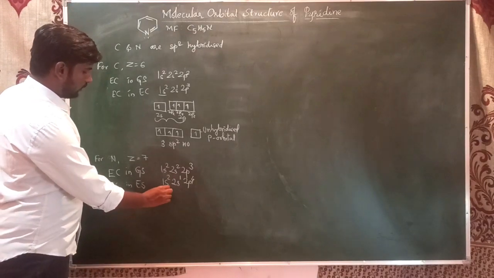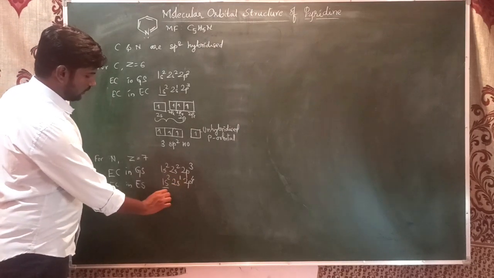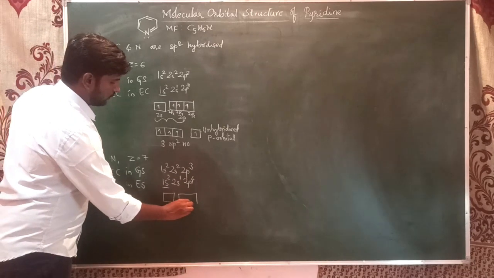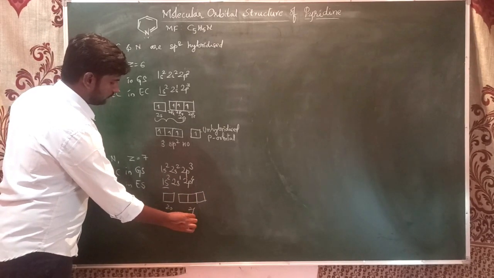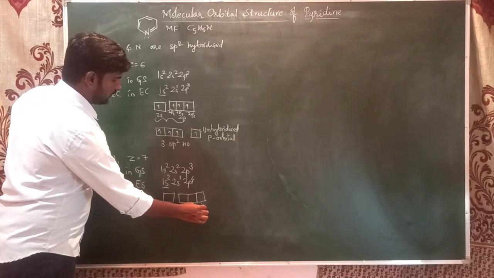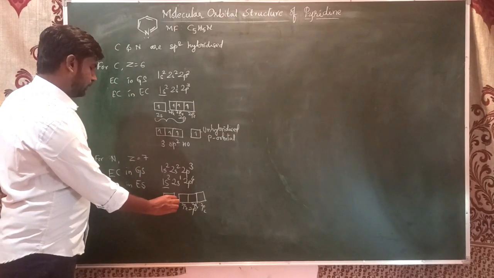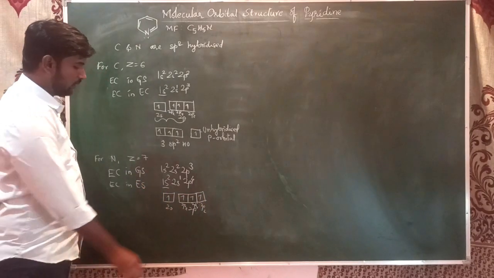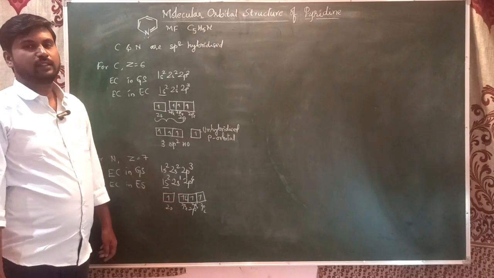Here too the inner orbital does not take part in hybridization. We have 2s and 2px, 2py, 2pz, so 1, 1, 1, 1. According to Hund's rule, one of the electrons will be paired in the hybrid orbital itself.